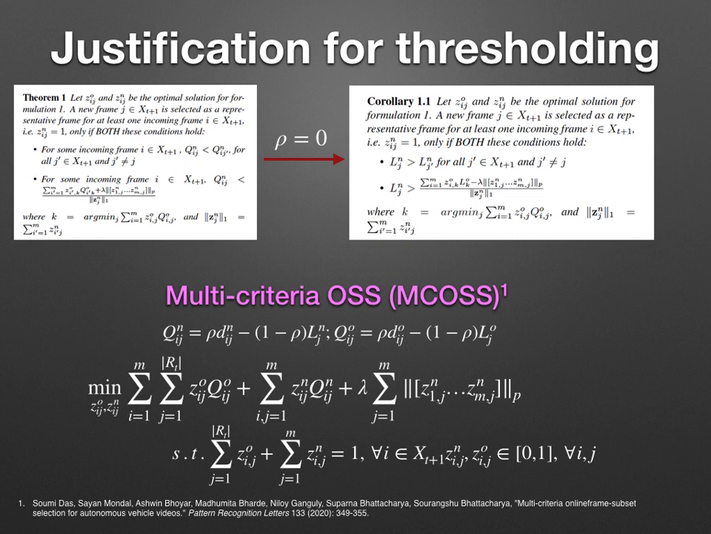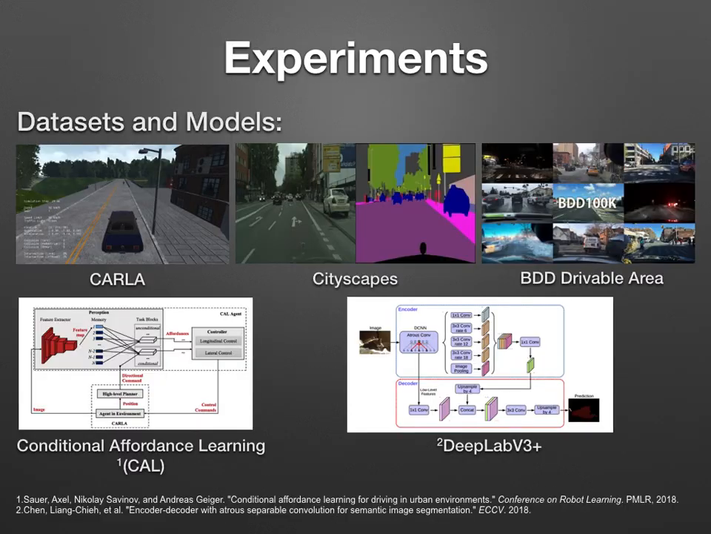This motivated us to delve deeper, and looking at hindsight, one can now relate the use of the thresholded S variable in our TMCOSS formulation. Going ahead with this method, we evaluate it on the driving simulator Carla and some real-world benchmark datasets. We use the conditional affordance learning, or the CAL model, as the driving model on the dataset we collect using the Carla simulator. We also use DeepLab v3 Plus as the semantic segmentation model on Cityscapes and Berkeley Deep Drive dataset.